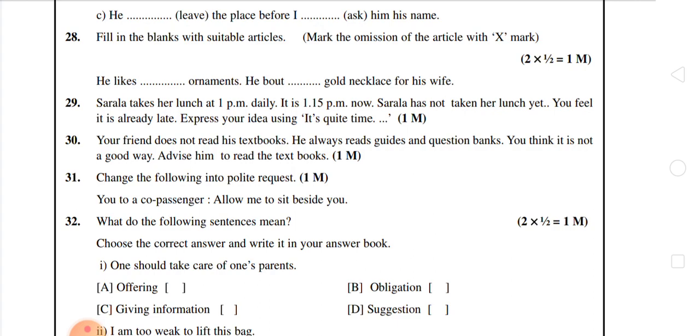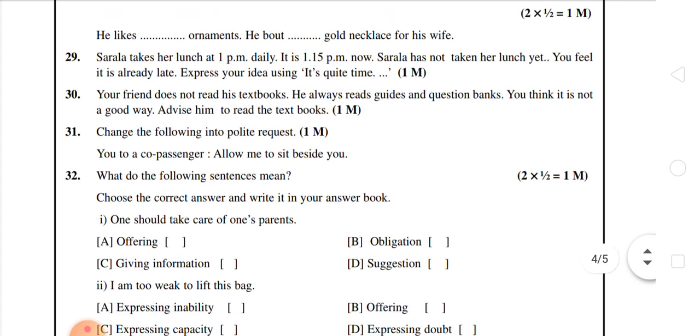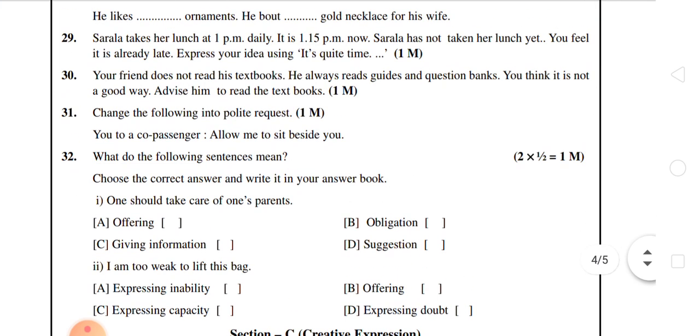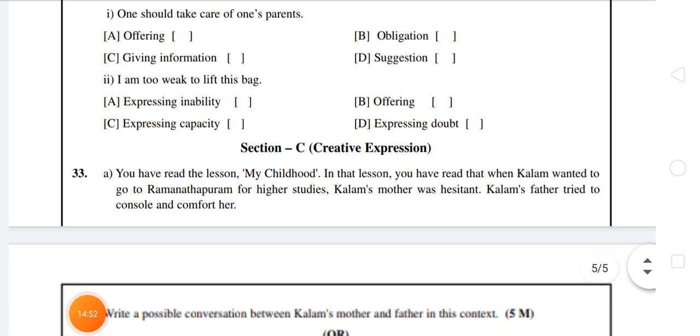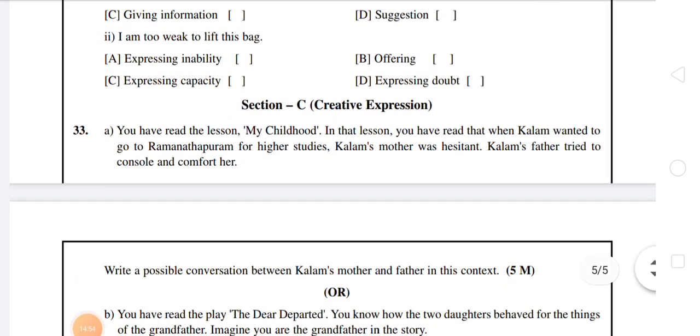I hope you will read your questions. Definitely you can understand by yourself. Next 31st question. Change the following into a polite requesting question. It also carries 1 mark. 32nd question. It is a choose the correct answer question. So in this we will get 2 questions. Each question carries 1/2 mark and 2 into 1/2 is equal to 1 mark. So it is all about reading. Okay students. Now let us discuss Section C.